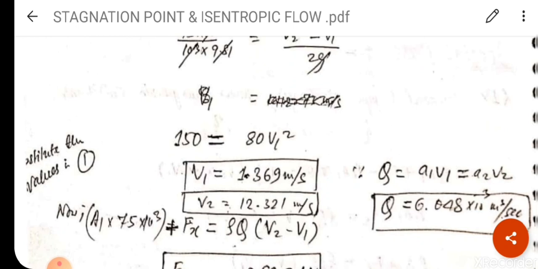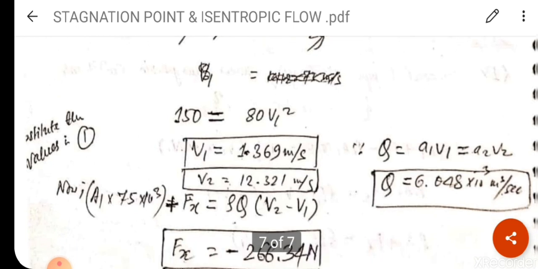1.369 meter per second and V2 as 12.321 meter per second. In the formula we need Q, so we can find Q is equal to A1 V1, because I know the value of V1 and the value of V2. So putting the value here, multiplying the area with velocity, we will get Q is equal to 6.048 into 10 raised to minus 3 meter cube per second.